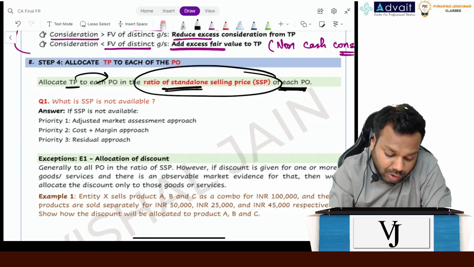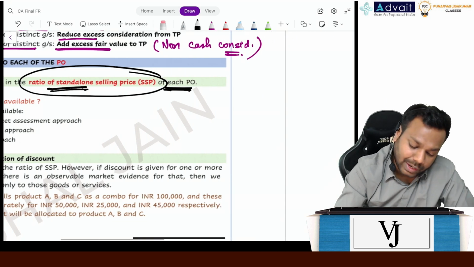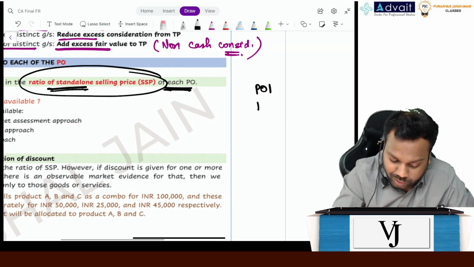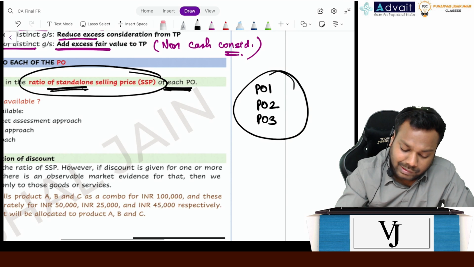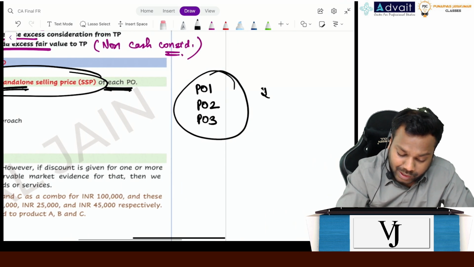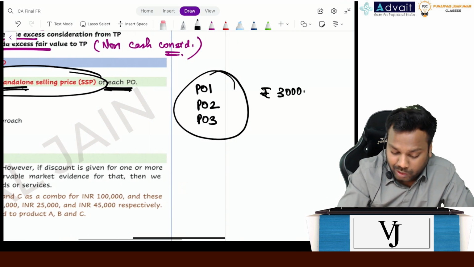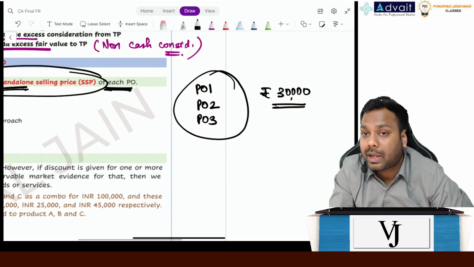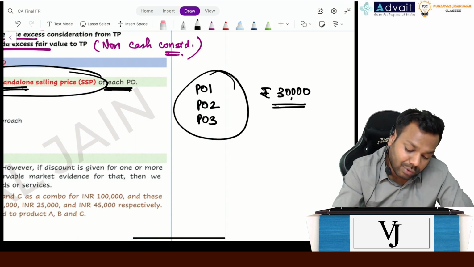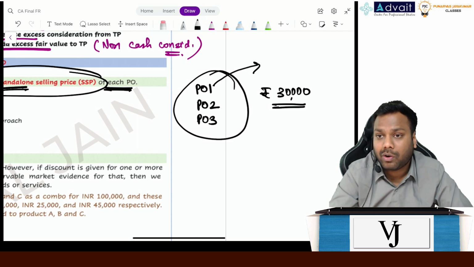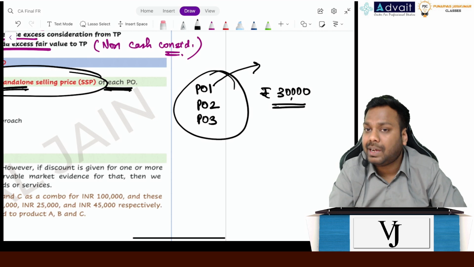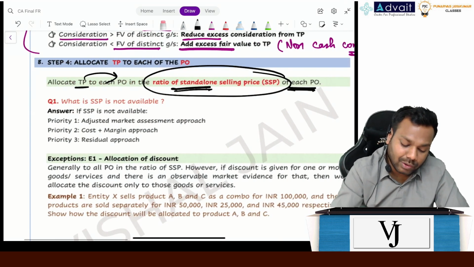Standalone selling price of each performance obligation means what? Let's suppose performance obligation number 1, number 2, and number 3 exist, and these 3 can be sold for rupees 30,000. This is like a combo pack, right? But now I have to assess, if I sell performance obligation number 1 individually or standalone, at what price will I sell it? That's called standalone selling price.